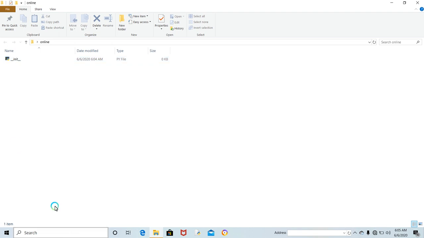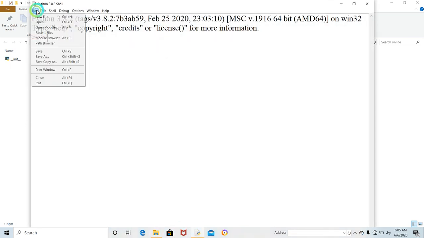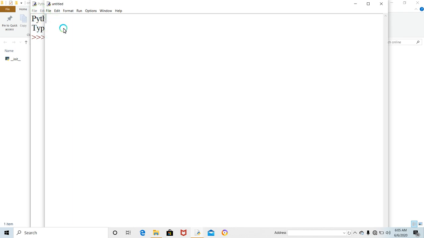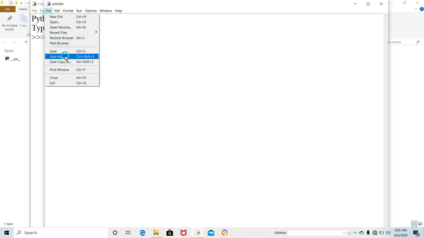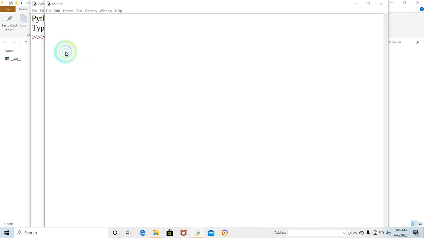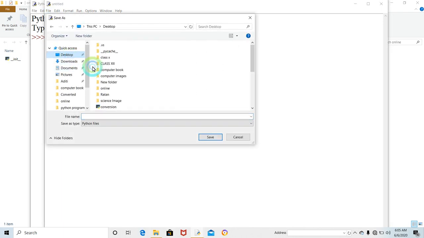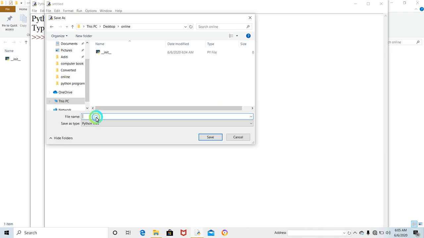Now, after that, whatever modules we want to create, suppose I want to create a module validations, and I'm going to save it inside the desktop online folder, and I'm going to keep the name validations.